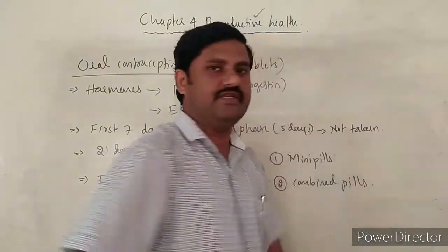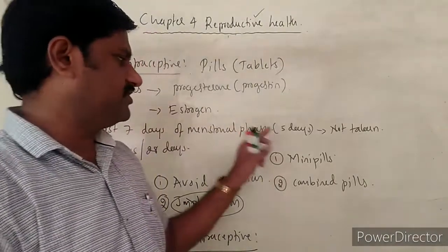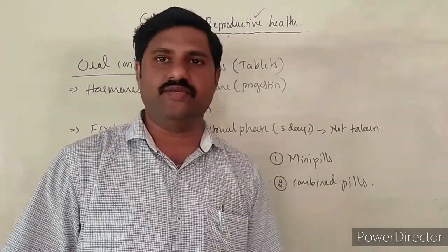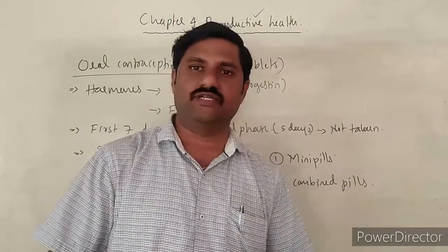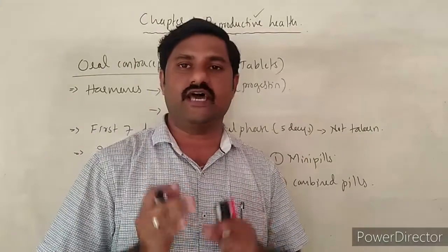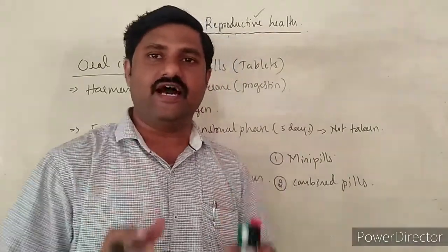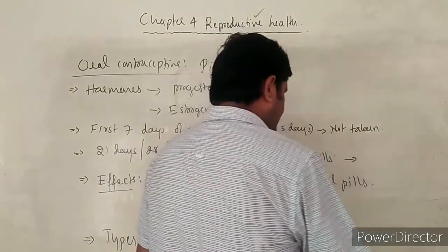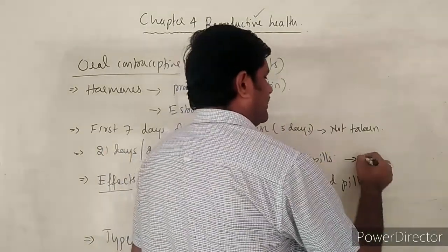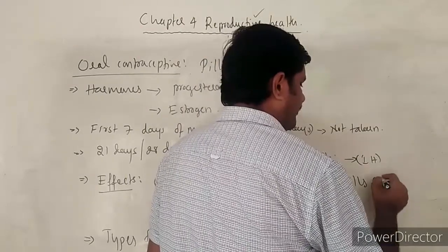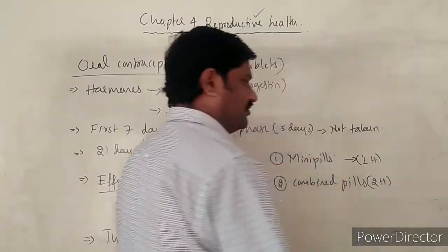This is how they have been classified into two categories. On what basis have they been classified? The question arises here. They are classified on the basis of how many types of hormones they are made of. The mini pill contains only one hormone, and the combined pill has more than one hormone, that is, two hormones.